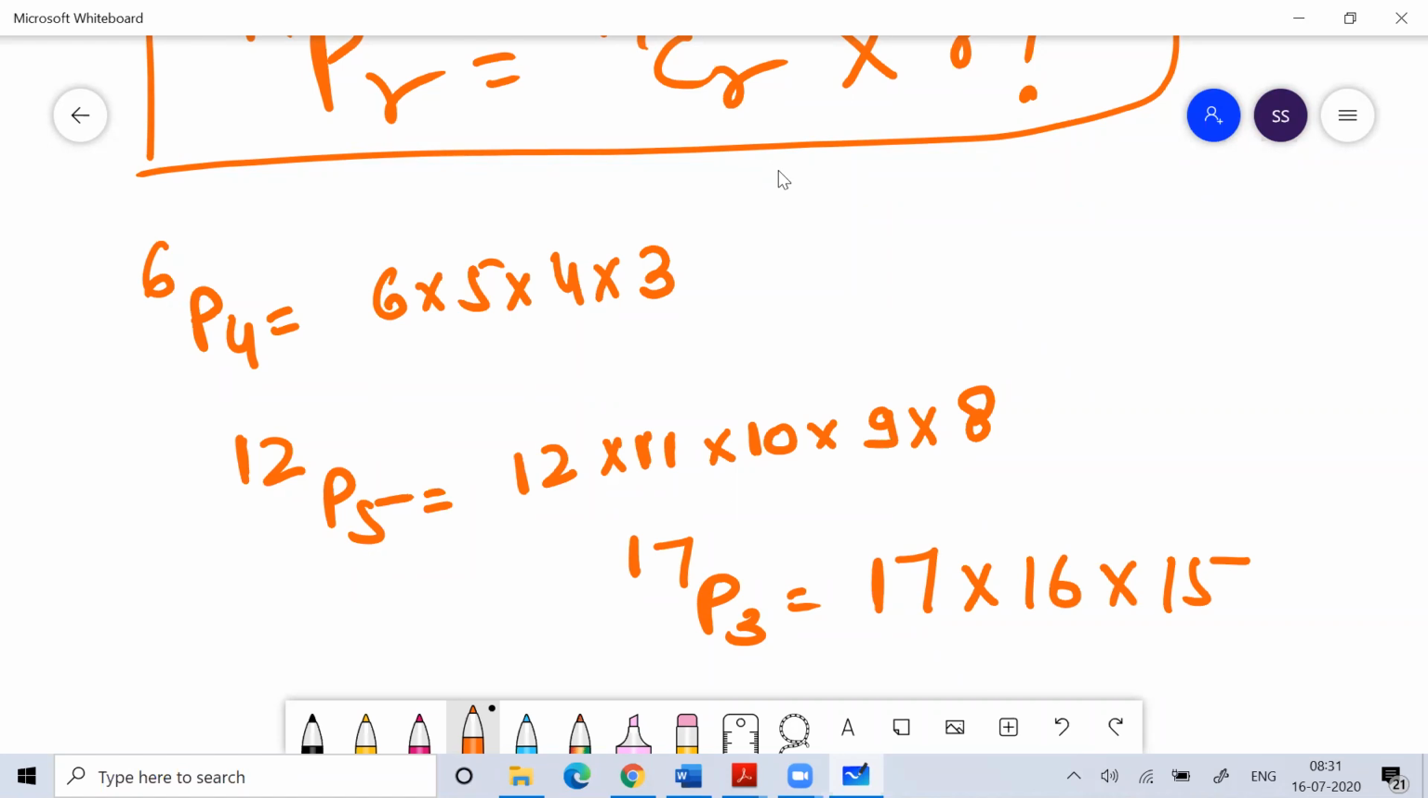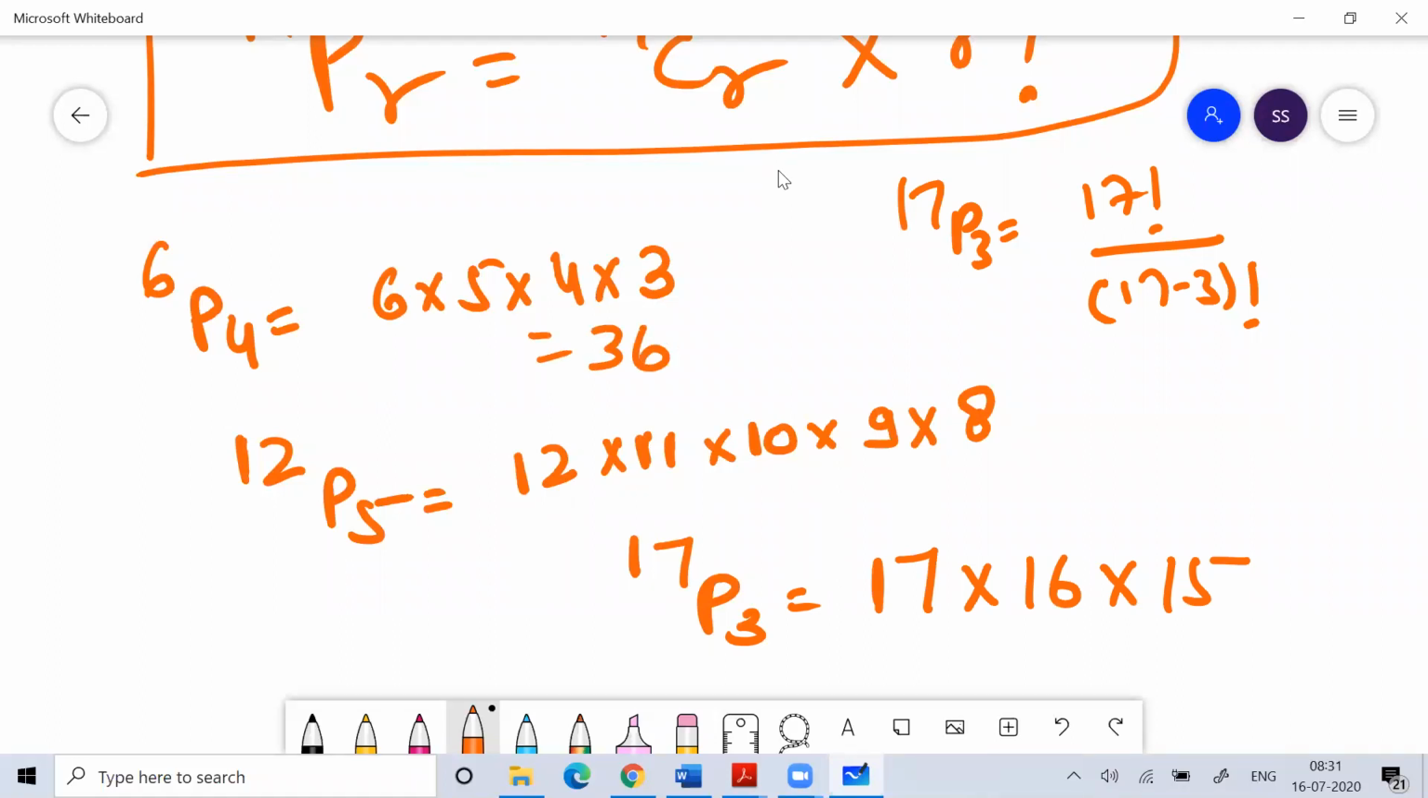So no need to waste your time. You can write 17P3 as 17 factorial by (17 minus 3) factorial, the formula n factorial by (n minus r) factorial, but don't do all that. This way you can save your time. So 6P4 is 6 into 5, 30, 30 into 12, so your answer is 360.